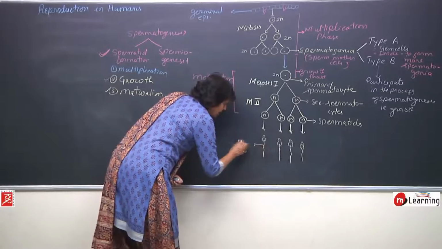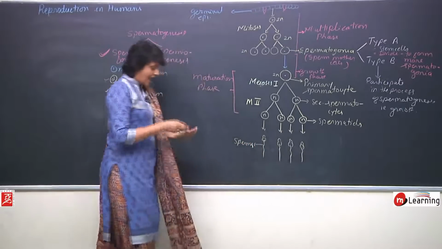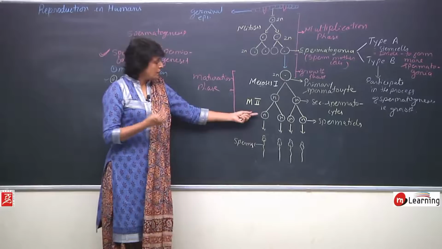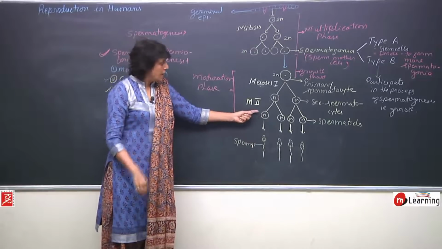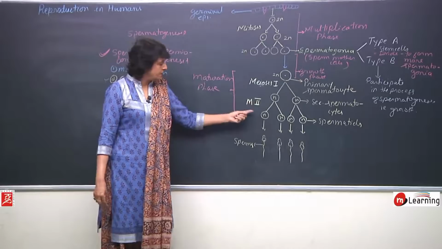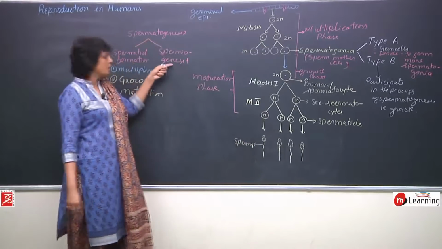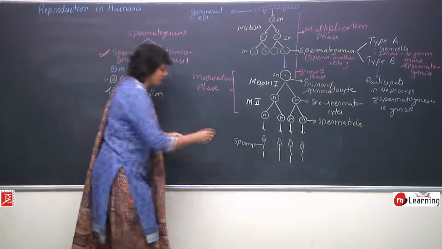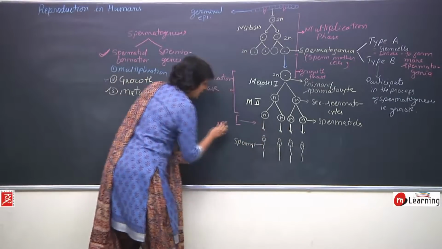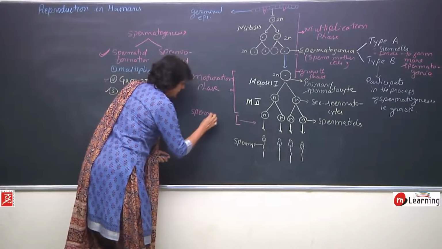These structures which are formed would be called sperms, and the process which is required for changing a circular haploid spermatid into a functional sperm is known as spermiogenesis.